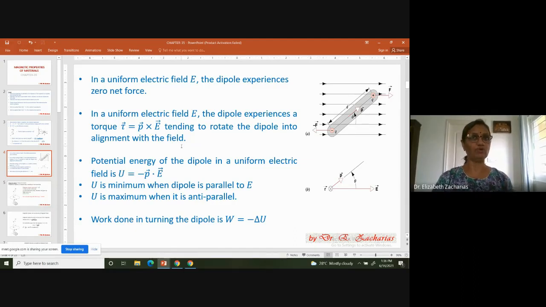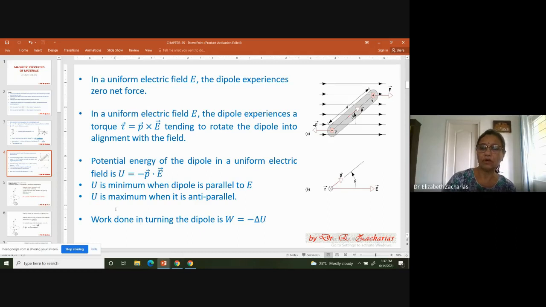Then we also talked about the potential energy of this dipole in a uniform electric field. The expression was U is equal to minus p dot E. And a system is stable when the potential energy is a minimum. You find that the potential energy is a minimum when p and E are parallel to each other, that is, when it is aligned. And it is a maximum when it is anti-parallel.